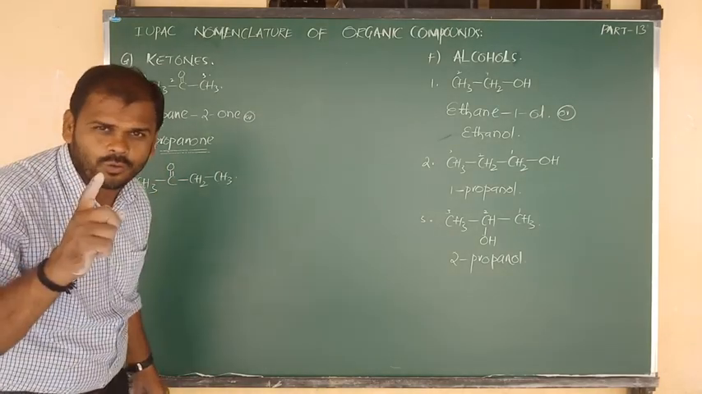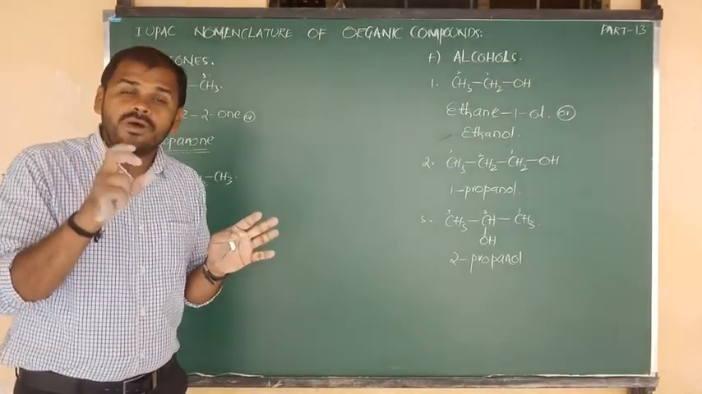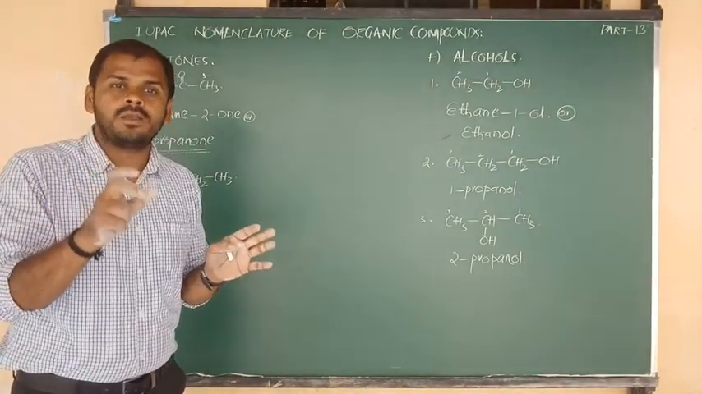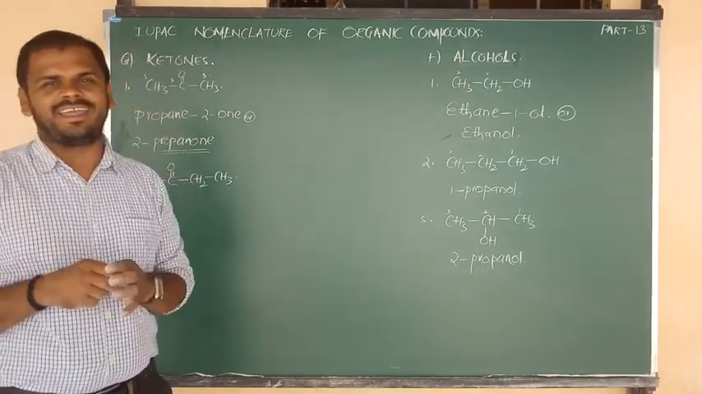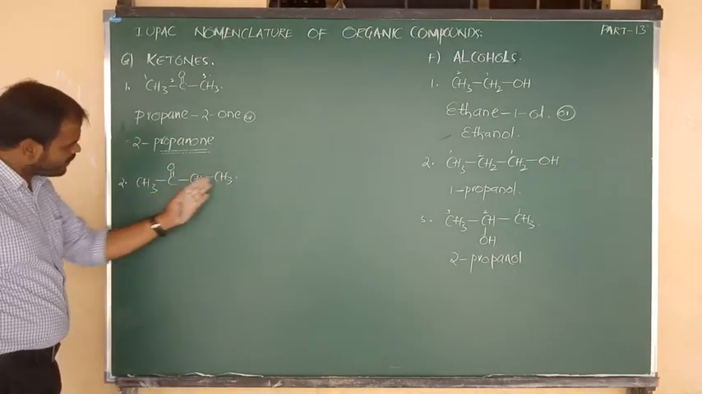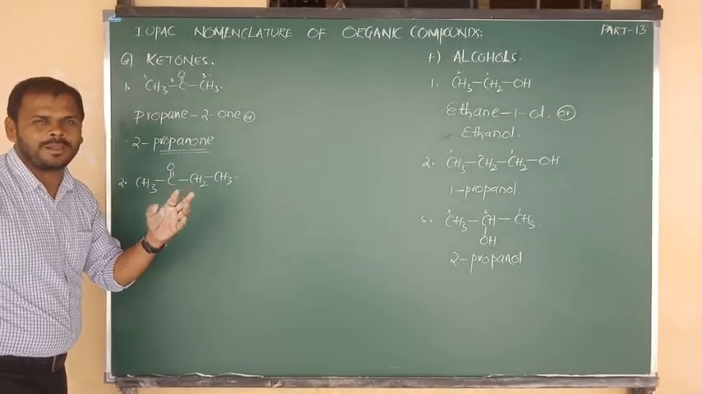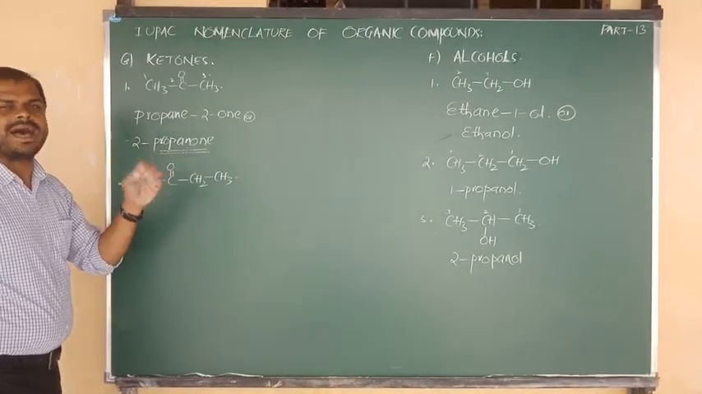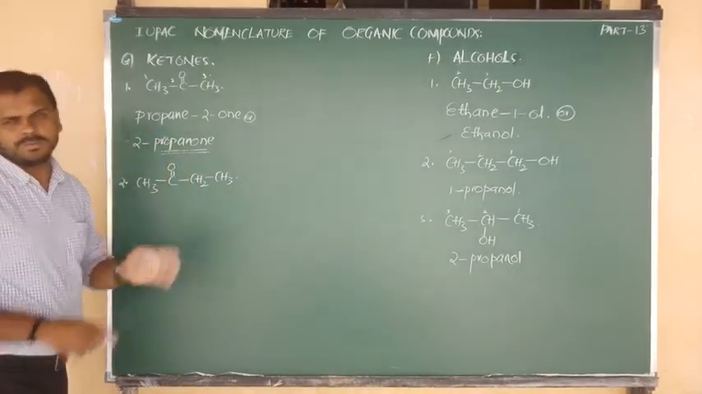But listen, all of you, not only keto, whatever the functional group may be, as much as possible that should get the least priority. So when we move from left, we are getting number 2. When we move from right, it will get number 3. So we have to prefer number 2 only. The functional group always, as much as possible, will get the least priority.